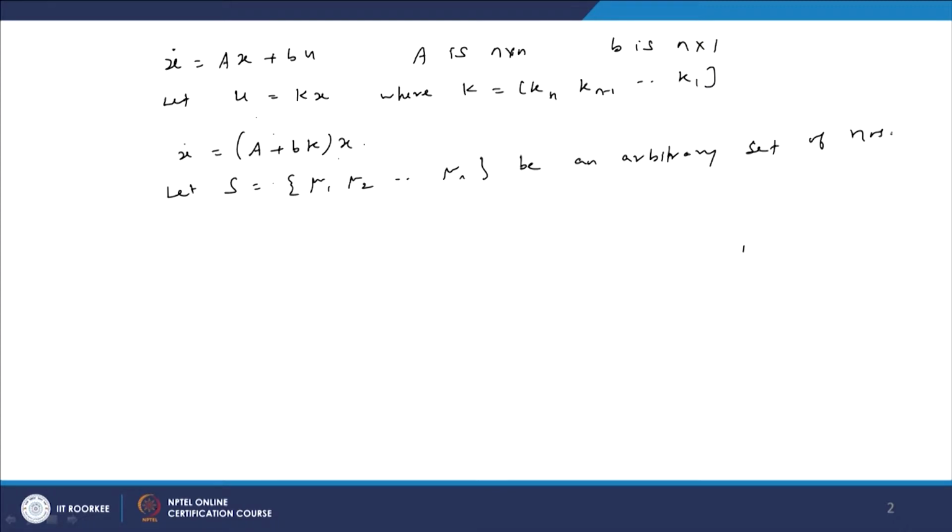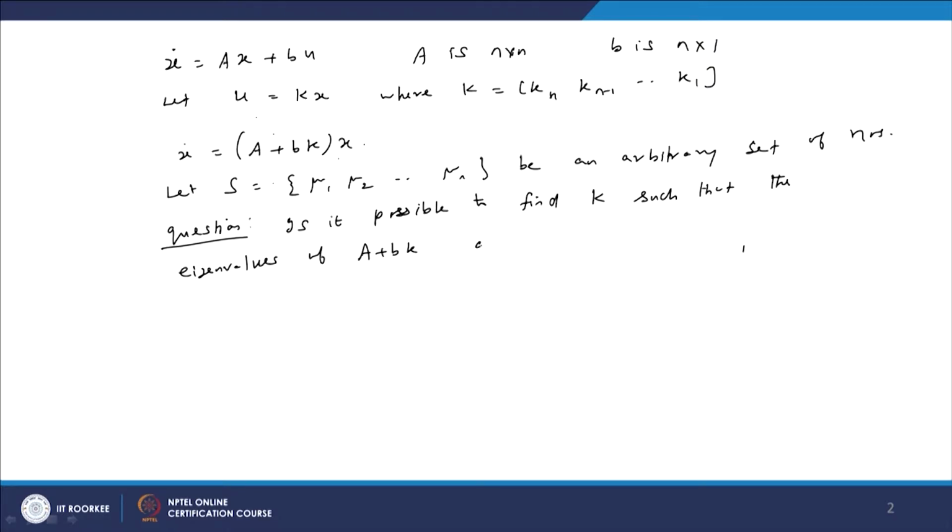So now the question is, is it possible to find the matrix K such that the eigenvalues of A plus BK are exactly the set S, mu i, where i is equal to 1, 2, 3 up to n? So is it possible to find a K in this manner?